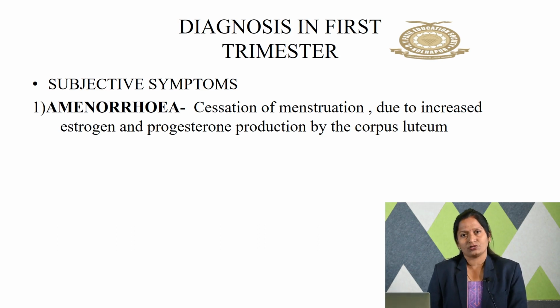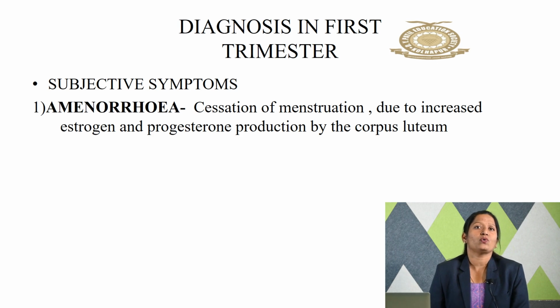So each trimester's changes we will discuss under the heading of diagnosis. First we will discuss the diagnosis in the first trimester. Again, those are divided into the symptoms and the signs. So subjective symptoms, what the mother will experience. The first and most important is amenorrhea. Amenorrhea is nothing but a cessation of regular menstruation, and that is because of the increased level of estrogen and progesterone, and that is produced by whom? That is produced by the corpus luteum.